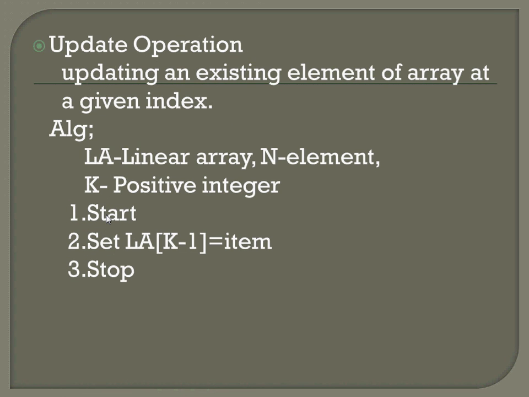Next, updating an existing element of an array at a given index. So we are giving the index of the location and deleting the element there. Start. Set LA of k minus 1 equal to the item. In the k minus 1 place, we are deleting the element and placing the new element there.